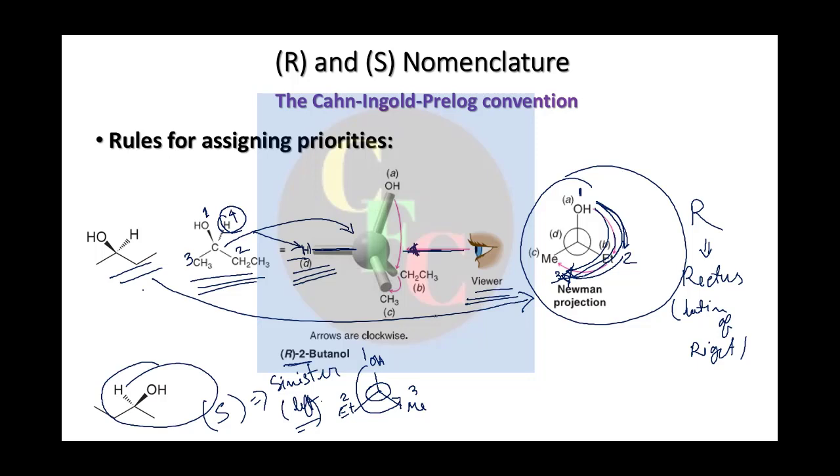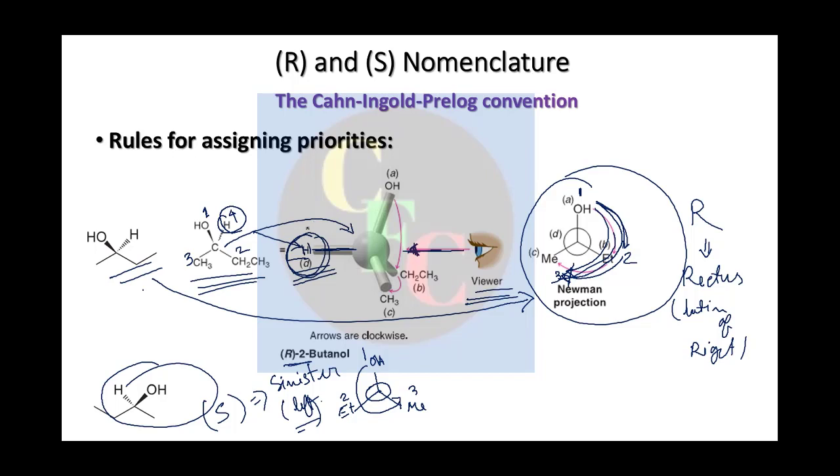This has nothing to do with the rotation of your plane polarized light. So first rule is assigning priority, and then after you have assigned priority, put the lowest priority group away from you.